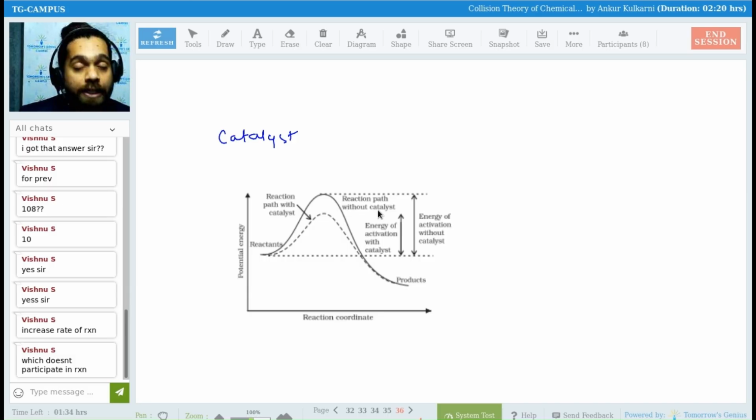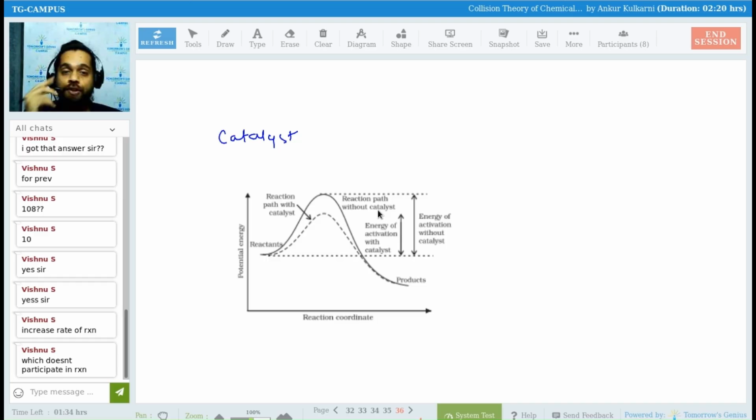But the only thing is, it comes in the first step and goes out in the last step as it is. It reacts also, but in the last step it detaches and goes out as it entered the system. Now catalyst, do not say it just increases the rate of reaction. Always include in your definition how it increases the rate of reaction.